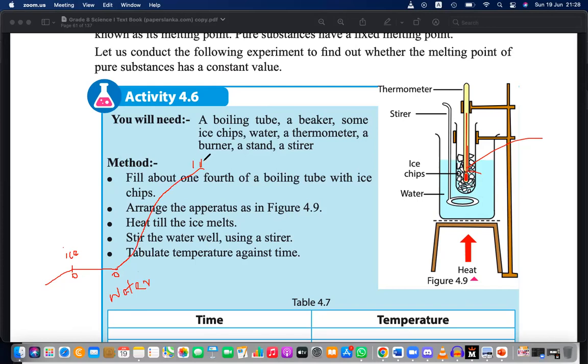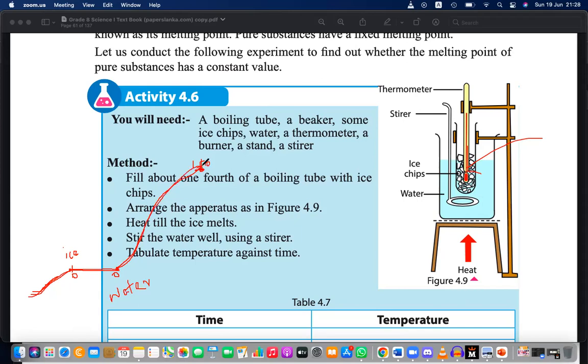Then what will happen? It will remain at 100. There can be ice with a deficit, even negative Celsius values. Once it reaches 0, until it is fully converted to water, it will remain at 0. Then the water starts heating and the temperature rises.